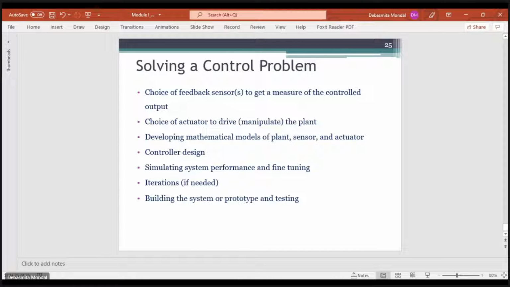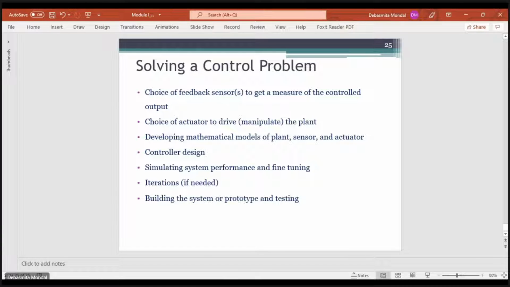And if you have been asked to design a control system, there are certain steps you need to follow. First of all, you need to find out what feedback sensors you are supposed to use for measuring the controlled output. Then you should have a proper choice of the actuator or controller which will produce a control action, a control input for the plant.